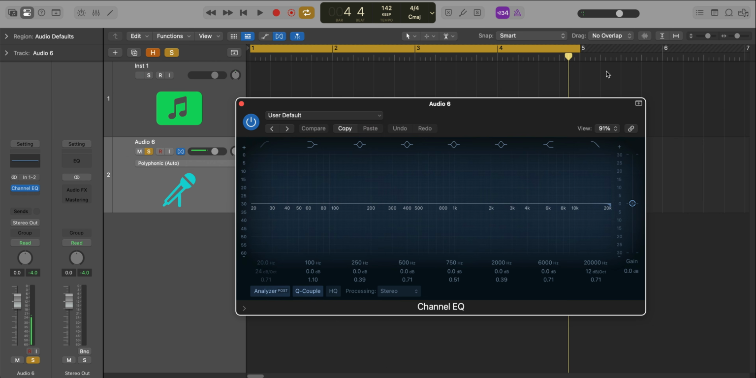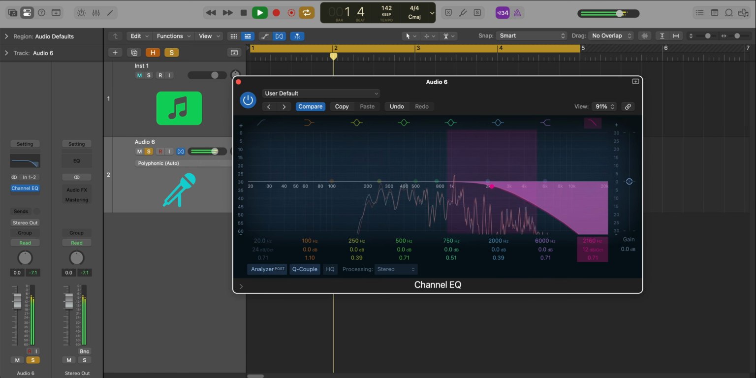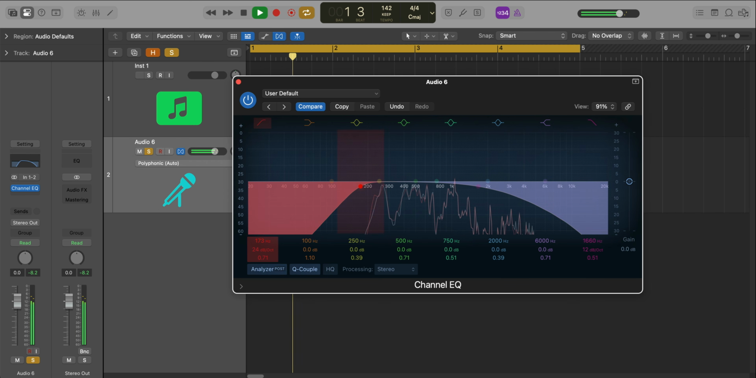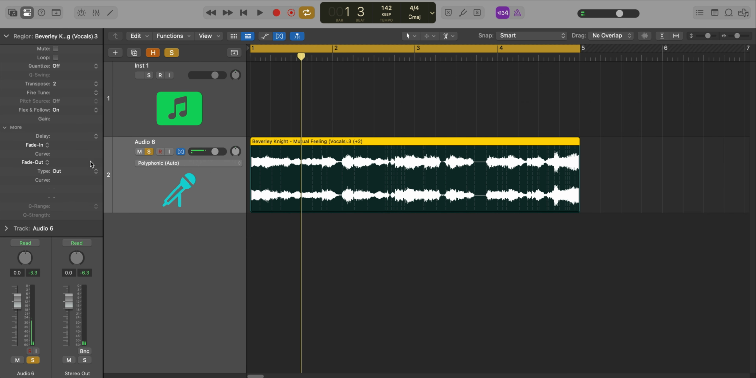Next we'll add some processing to the sample. The first thing we're going to do is bring in EQ and take out some of the top end. We'll take out some of the low end. I'm also going to do a little fade at the top and bottom of it so there's no clicks and pops. We'll go 10 and 10. Don't need anything more than that.